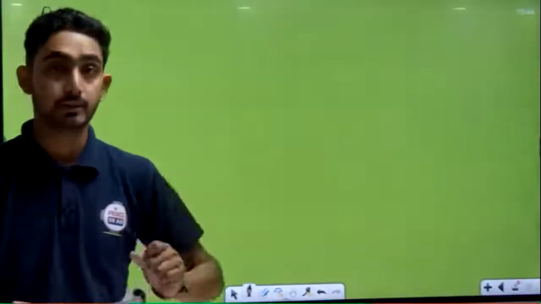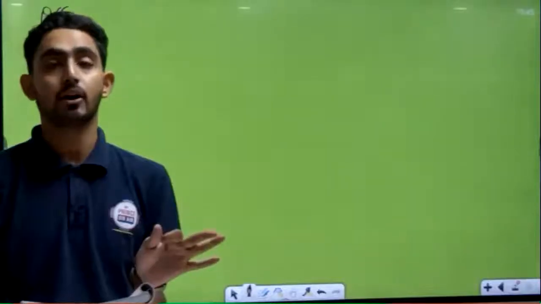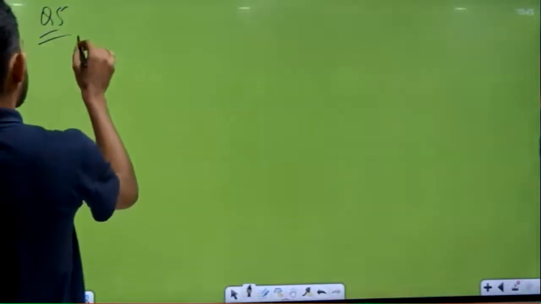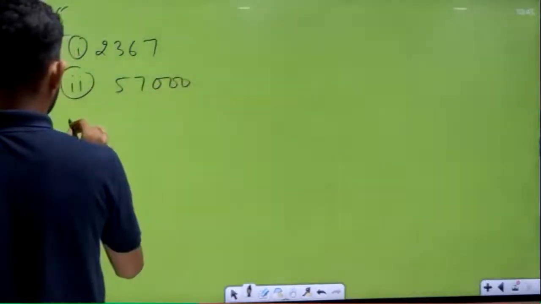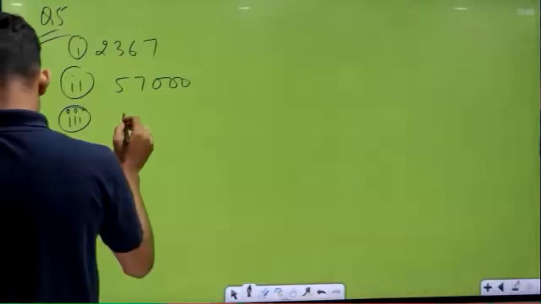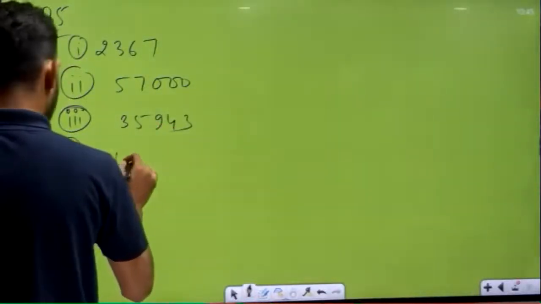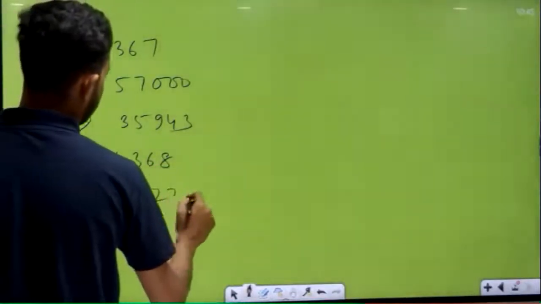Okay, so question number 5: just by looking at the following numbers, you have to tell just by looking whether they are perfect squares. Obviously they are not perfect squares, but why are they not perfect squares? I'm just writing here some numbers. First, that is 2, 3, 6, 7. Second one, 5, 7, 000. Third one, 3, 5, 9, 4, 3. Fourth one, 4, 3, 6, 8. And fifth one, 3, 3, 3 and 222.